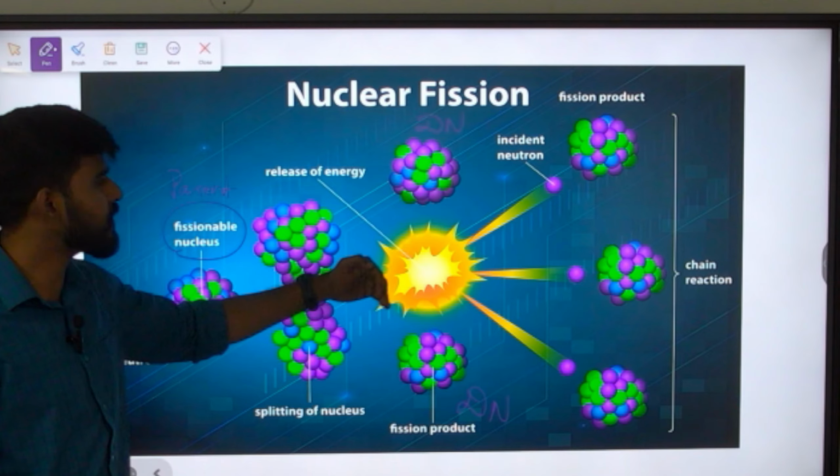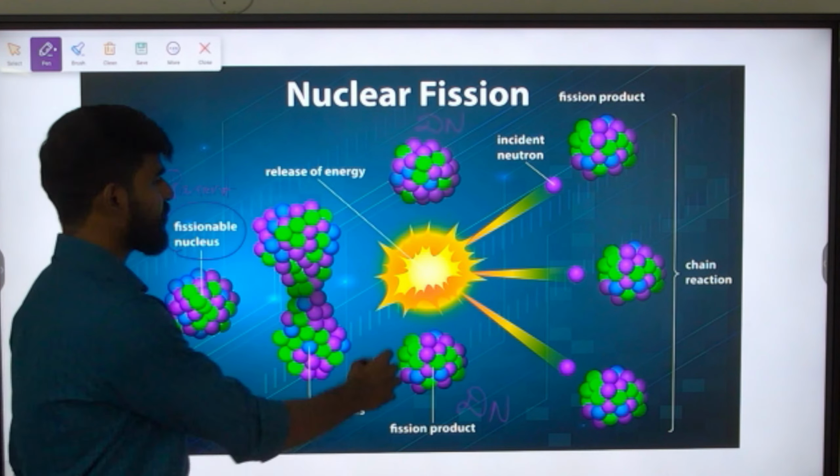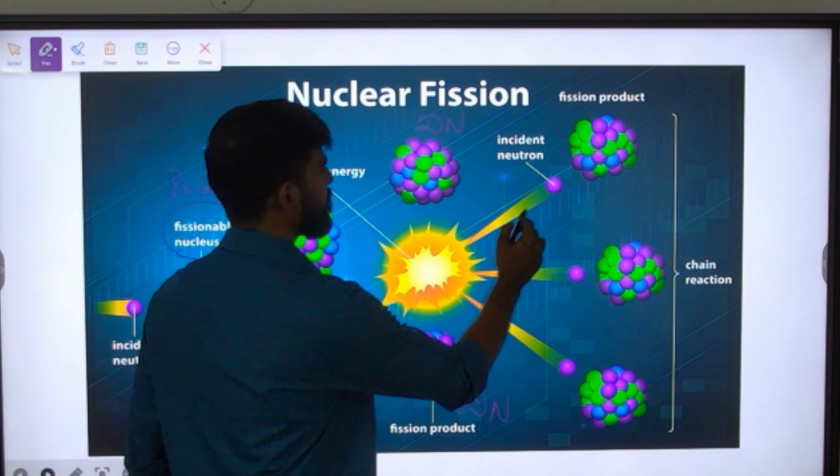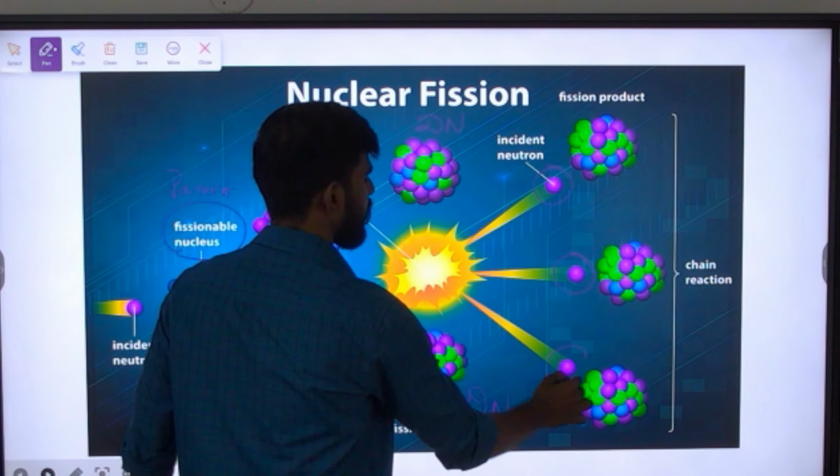And further, how is the reaction sustained? From this first reaction, there will be release of neutrons. Three neutrons will be released from this, and these three neutrons are going to sustain the reaction further because they will go and hit. Here we are using incident neutron, right? These neutrons are going to hit other nucleus, and that is how the chain reaction is sustained.